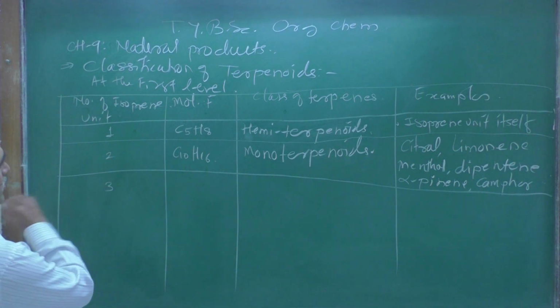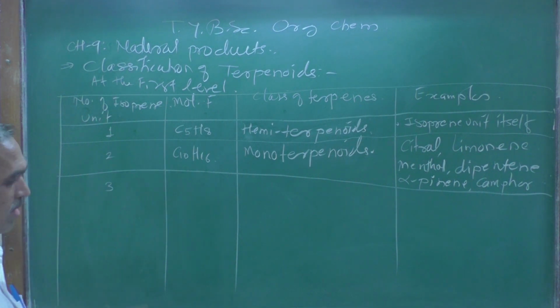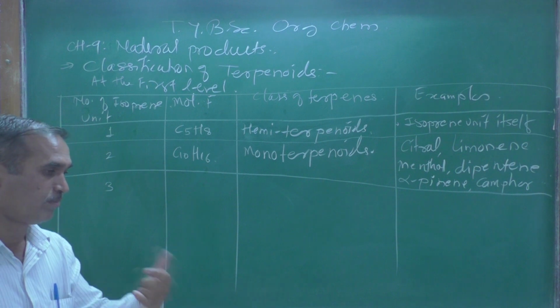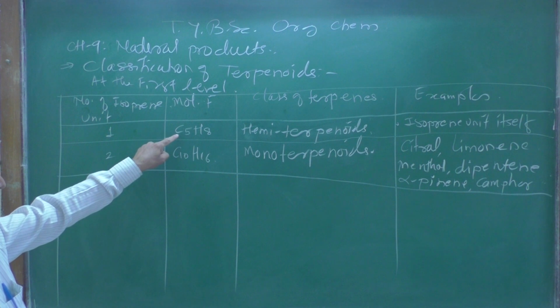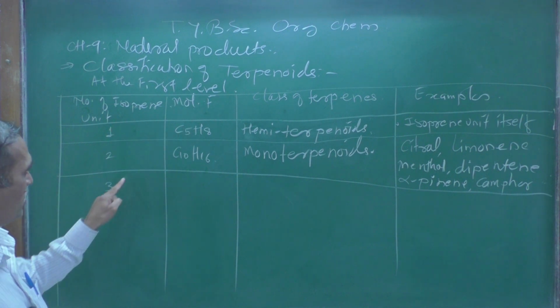Here the number is 3. Can you tell me what the molecular formula becomes here? Just the empirical formula multiplied by 3.